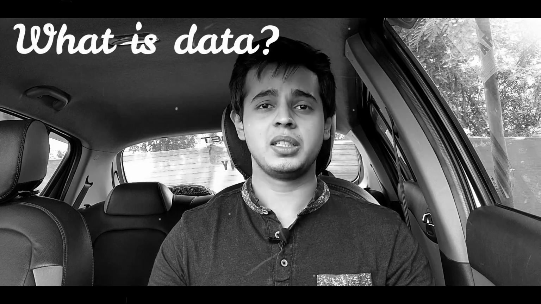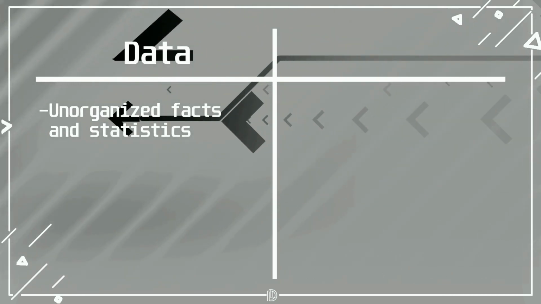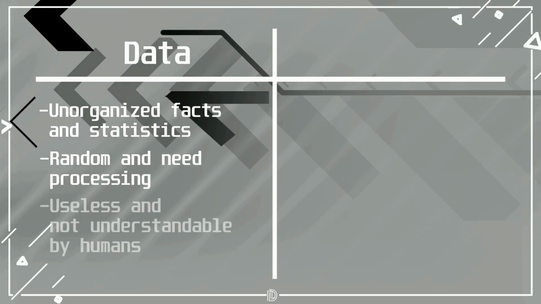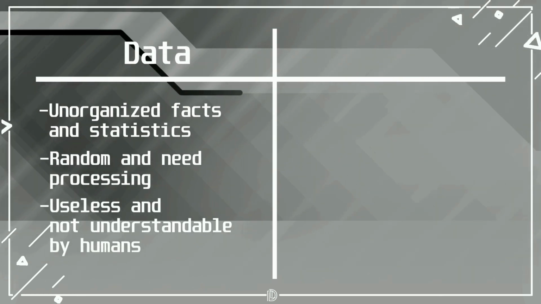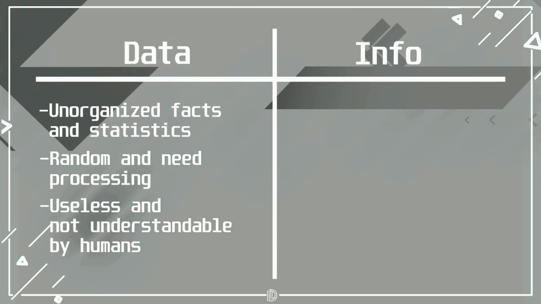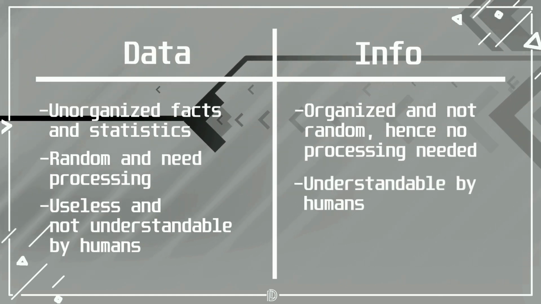What is data? The terms data and information are often used interchangeably even though both of them have distinct meanings. Data is unorganized facts and statistics that need processing, without which they are seemingly random and not understandable by us humans. Whereas information is useful and organized data and it is understandable by us humans.